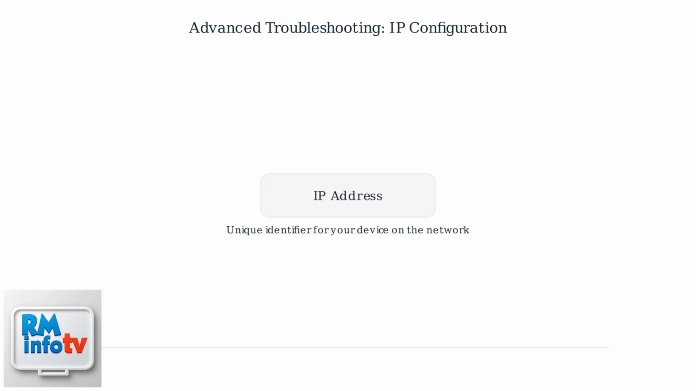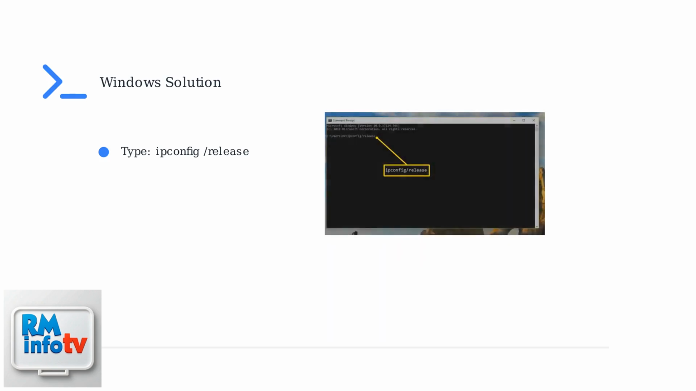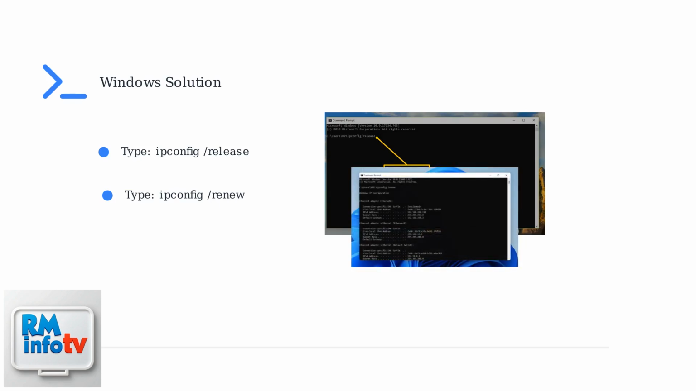Your laptop gets an IP address from the router via DHCP, but conflicts or incorrect assignments can prevent connection. On Windows, use Command Prompt to release and renew your IP address. First, open Command Prompt as administrator. Type ipconfig /release to let go of your current IP address. This command releases your current IP configuration. Then type ipconfig /renew to get a fresh IP address from the router. This requests a new IP address, which often resolves connection issues.